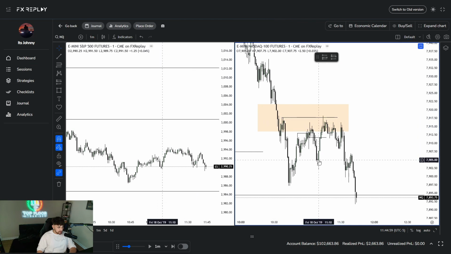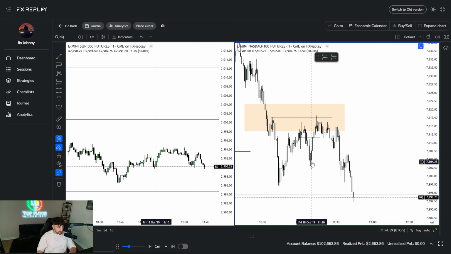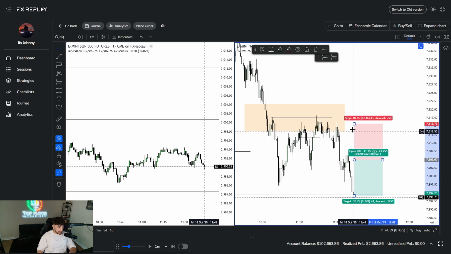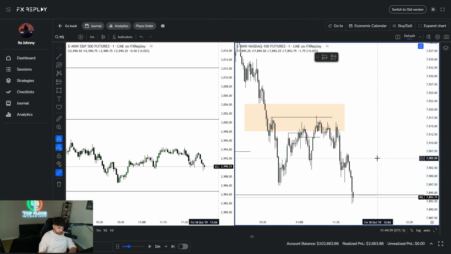And then we got the change of delivery right there. And it didn't even tap the fair value gap or anything. I don't like these big CISDs because you have to wait till all the way down here and your stop would have been massive. And then the risk to reward wouldn't have been all that great. So if you would have got tapped in here, your stop would have been all the way up here. This would have been a negative R or at least a 1-to-1. I don't usually take that. It's not what I like doing. I like anything above a 2R.